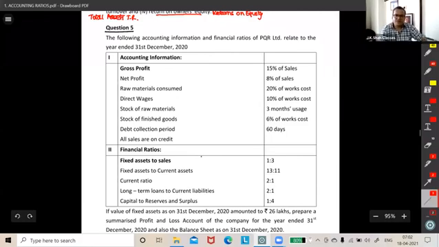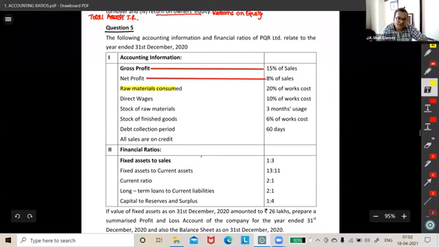Gross profit is 15%. Net profit is 8%. Raw material consumed is how much? 20% of works cost. Okay, fine. Let me make you compare. Here itself, all of you please listen carefully.